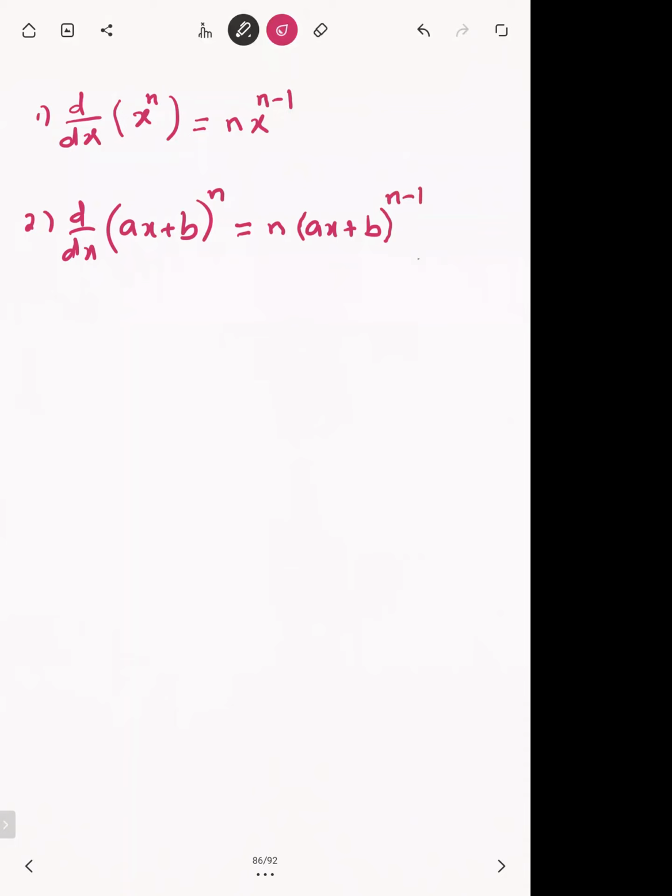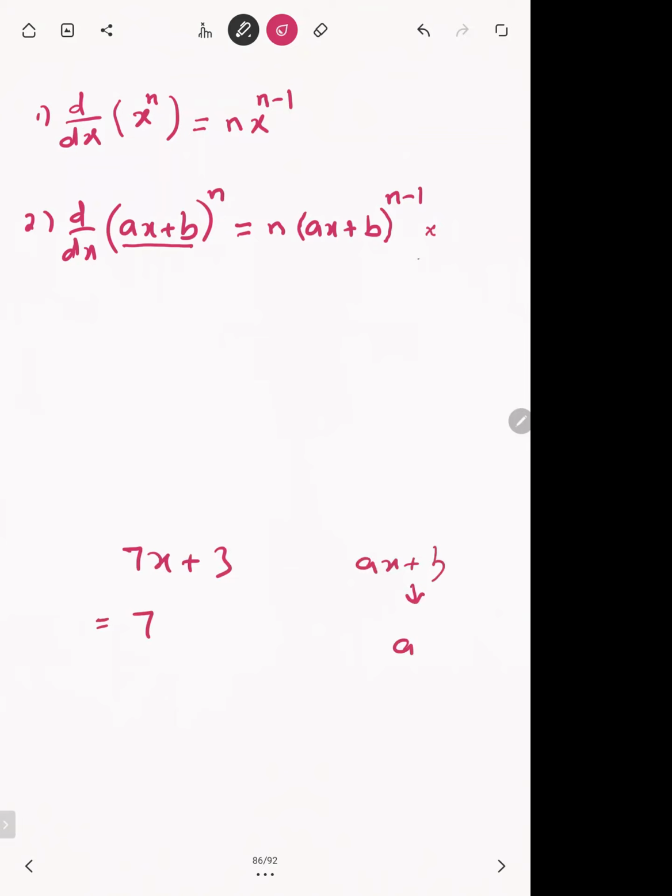But one additional thing here is that you have to multiply with the derivative of inner, differentiation of inner. What is inner mean? Base. If it is ax plus b, what's the differentiation of ax plus b? Okay, what's the differentiation of 7x plus 3? The differentiation of 7x plus 3 is 7. The differentiation of ax plus b is a.